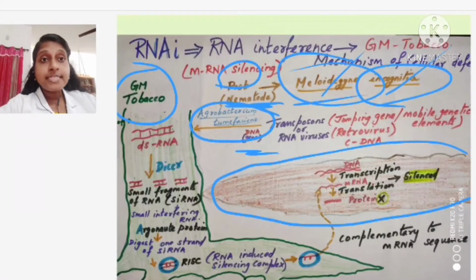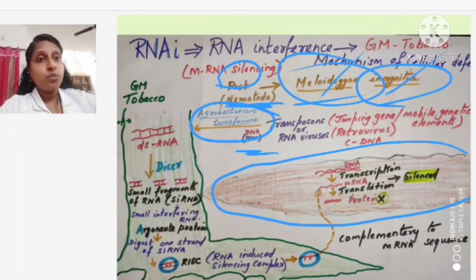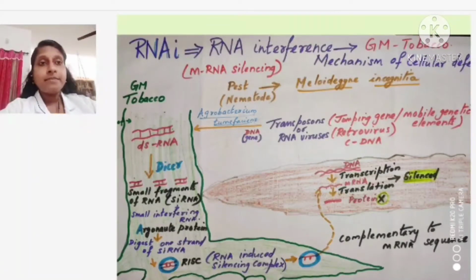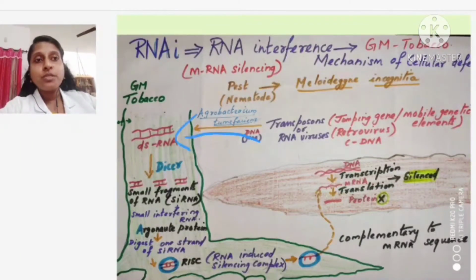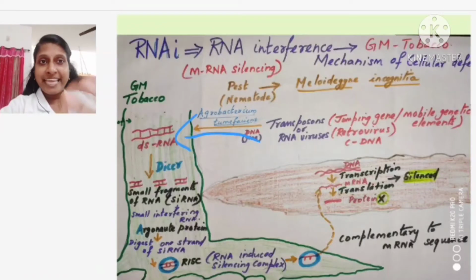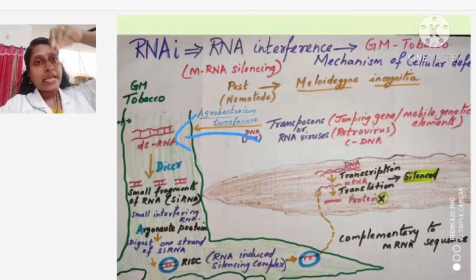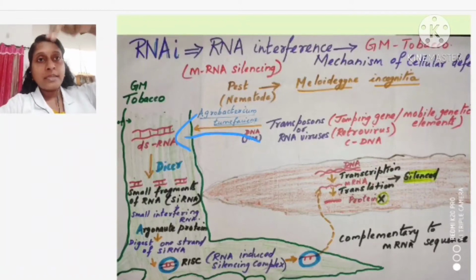Now, listen carefully. We are moving into the topic, okay, in detail. The first thing is that a gene is introduced into the cell. So, in the cells of this plant, one gene is introduced with the help of Agrobacterium tumefaciens. Agrobacterium tumefaciens is pathogenic, meaning they induce tumors, isn't it? So, they get in and spread in the roots of the tobacco plant.